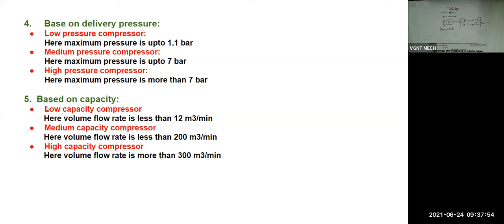And the last classification is based upon the capacity. Based upon the capacity, we also have three types of compressor: low capacity compressor, medium capacity compressor, and high capacity compressor. What do you mean by low, medium, and high capacity compressor? Capacity means volume: how much volume of air it is supplying to the air tank. That is called capacity.